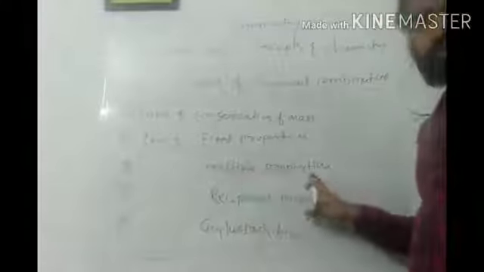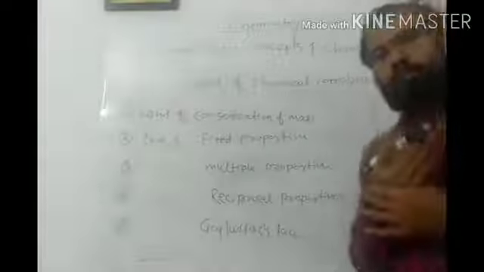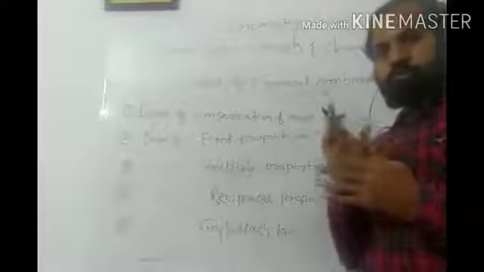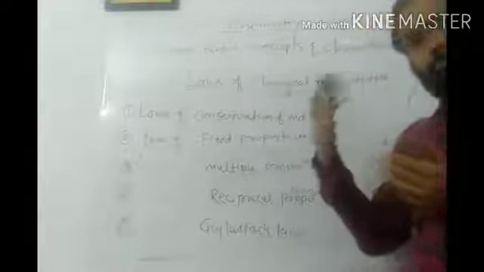Law of fixed proportion means whatever compound we get through mixing of elements, irrespective of its source, the elements have to mix in a fixed proportion of their weight and volume. So this is known as the law of fixed proportion. The third law, the law of multiple proportion: when we combine two or more elements, we get compounds. If we fix the mass of one element, the mass of the second element bears a whole number ratio to the first. We will see this law again.